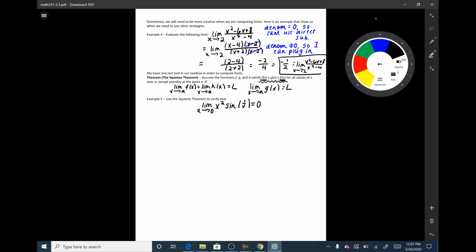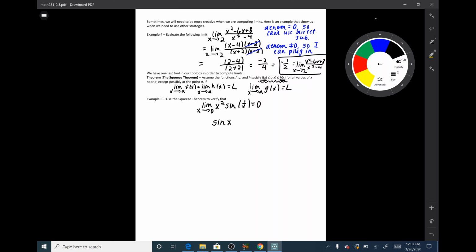This is kind of a weird function. If you were to graph this function, it would be pretty wacky. But luckily, we have the squeeze theorem to help us here. So let's first just look at the function sine of x. My goal here, using the squeeze theorem, is to sandwich my function above and below by two functions that evaluate pretty easily. So I'm going to look at sine x first.